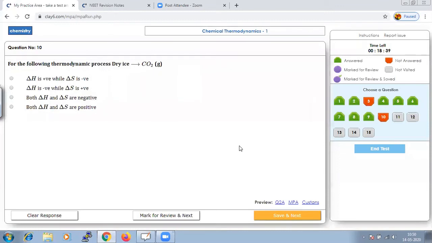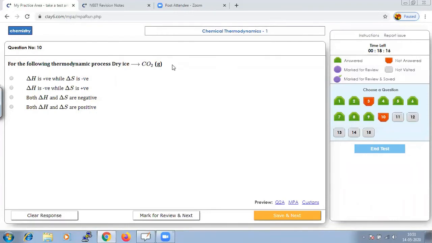For the following thermodynamic process, dry ice to carbon dioxide, what should be the value of both delta H and delta S in the given reaction?